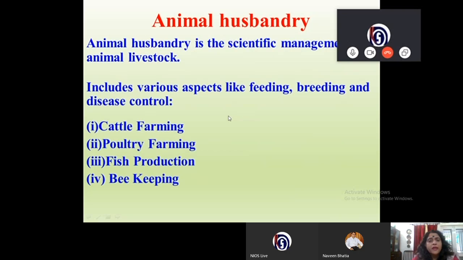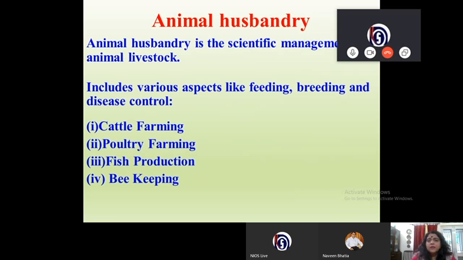Now, children, we get our food from two sources. One is crops and the other is livestock. All right. So let us see what animal husbandry is, how we get food from our livestock and how we can improve the production efficiency.